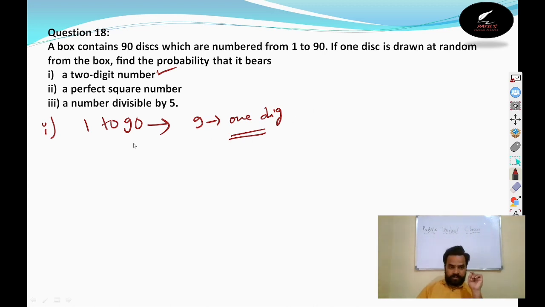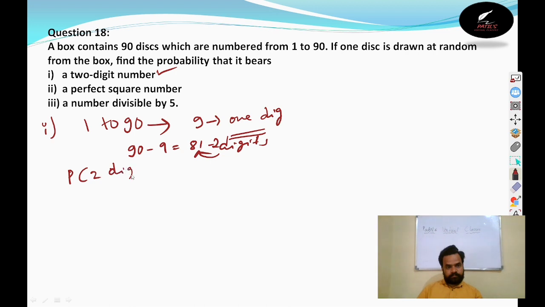If you remove that 9, that is 90 minus 9, how many remain? 81 two-digit numbers are there. So the probability of getting a two-digit number is 81 by 90. Clear?